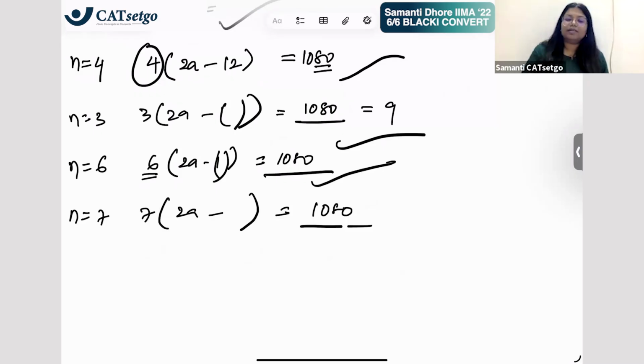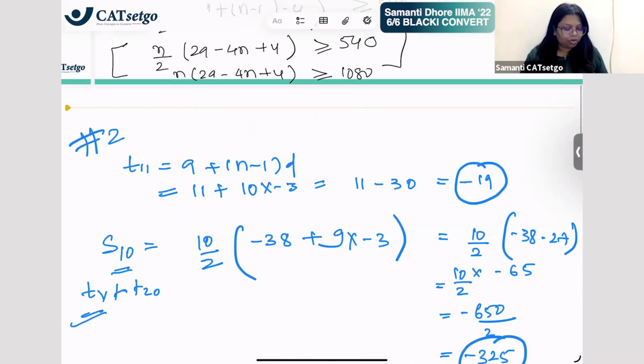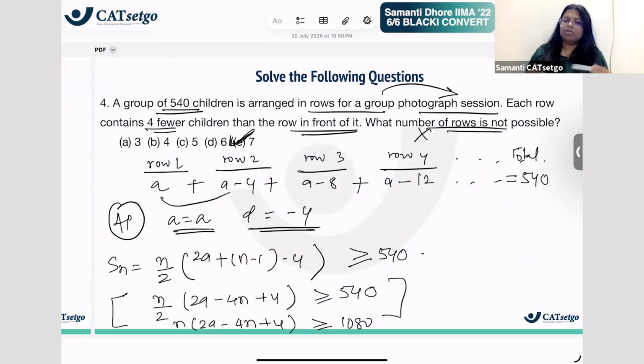Is 1080 divisible by 7? 7 ones are 7, 38. After 38 comes 7 fives are 35, then 30. So it is not divisible. So can there be 7 rows? No, there can't be 7 rows. Why? Because this is not divisible by 7. So the value of A will end up being some decimal, and A is the number of people in a row, which can't be a decimal. So which of the following cannot be a row? 7 cannot be a row.